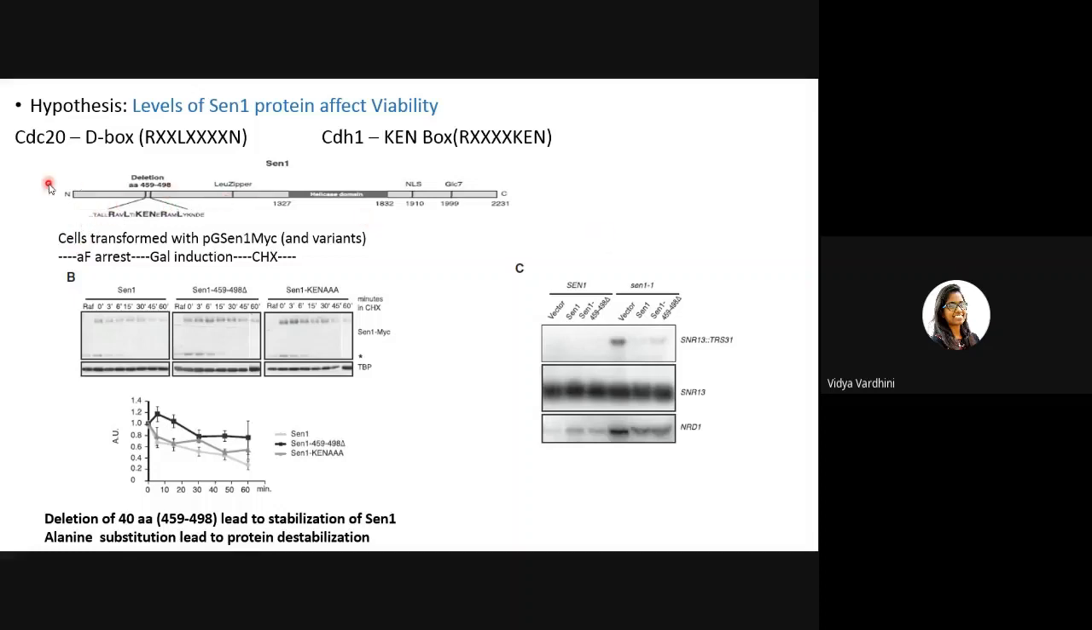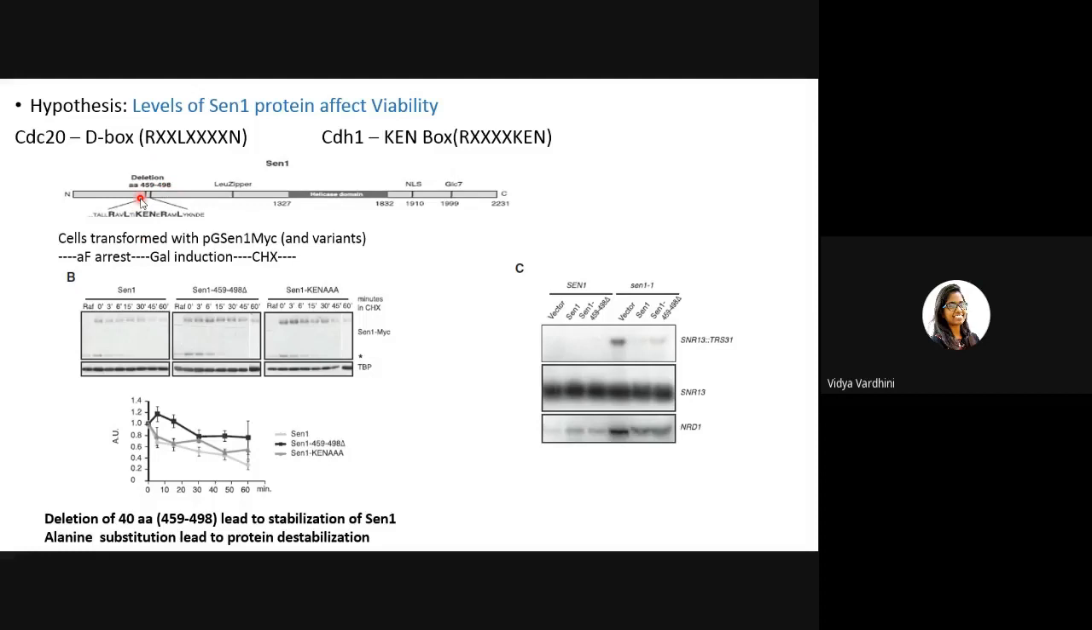This is the sequence of SEN1. What they found is there is a 40 amino acid sequence present in the SEN1 sequence, which contains a KEN box. You can see the KEN box here. So they thought, if we delete this from SEN1, will it not be degraded? Because CDH1 is the one recognizing this sequence and calling the APC and the proteasome and so on. So they wanted to see the phenotype of the cells and how SEN1 is regulated in case they deleted this.